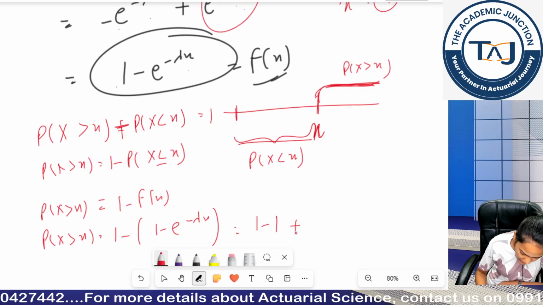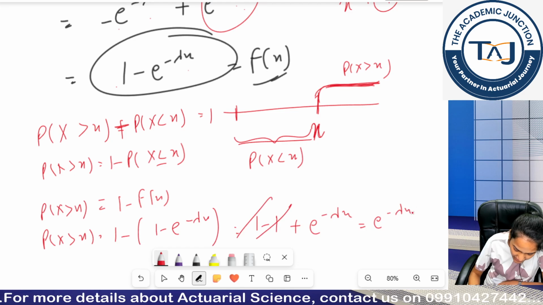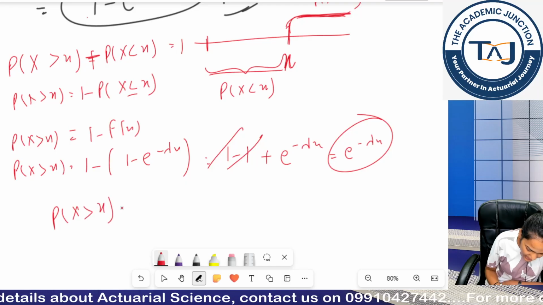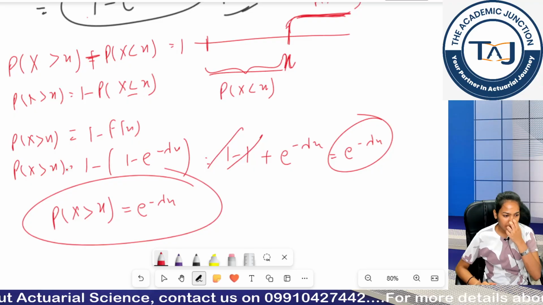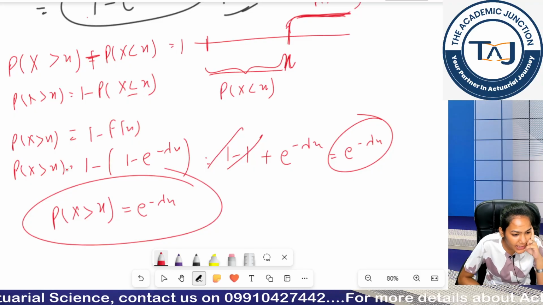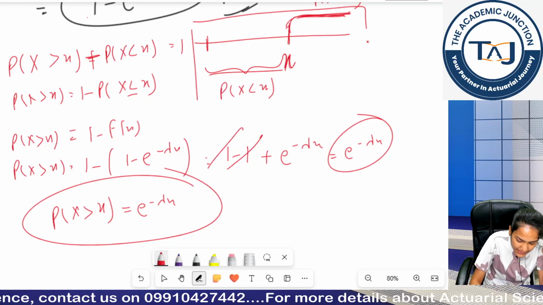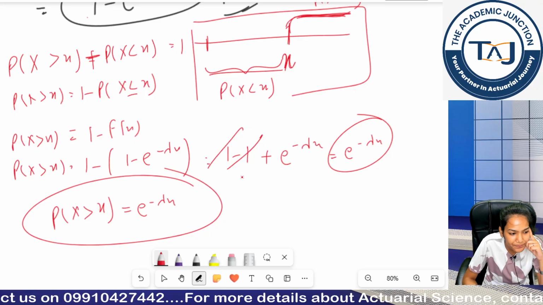So 1 minus 1, minus minus becomes plus, 1 minus 1 cancels out, and I get e to the power minus lambda x. So probability x is greater than x gives me this. Is this clear? We did nothing rocket science. We have used the law of total probability basically.